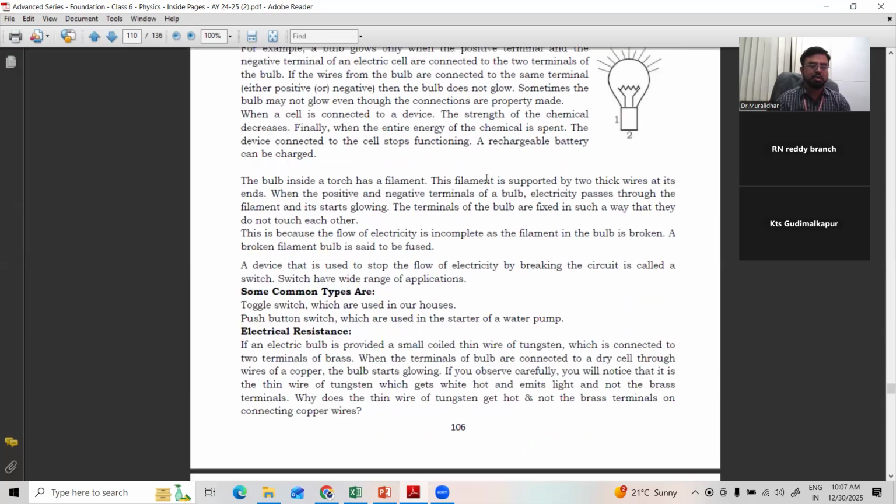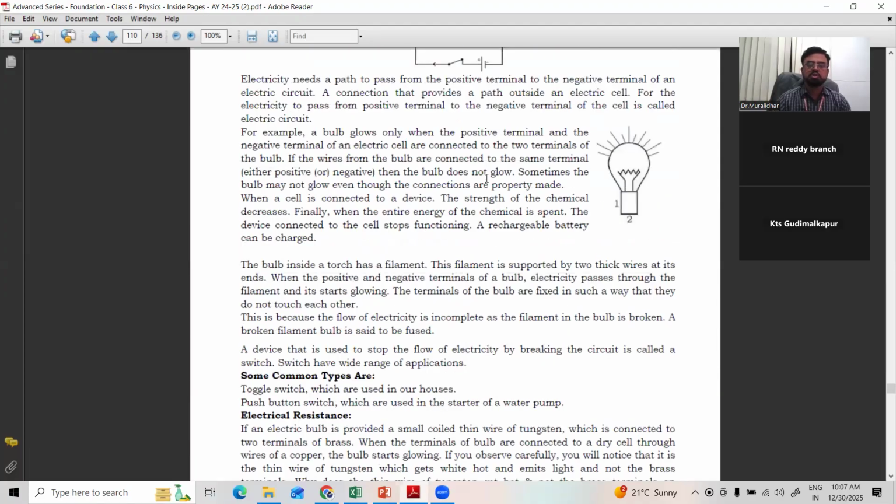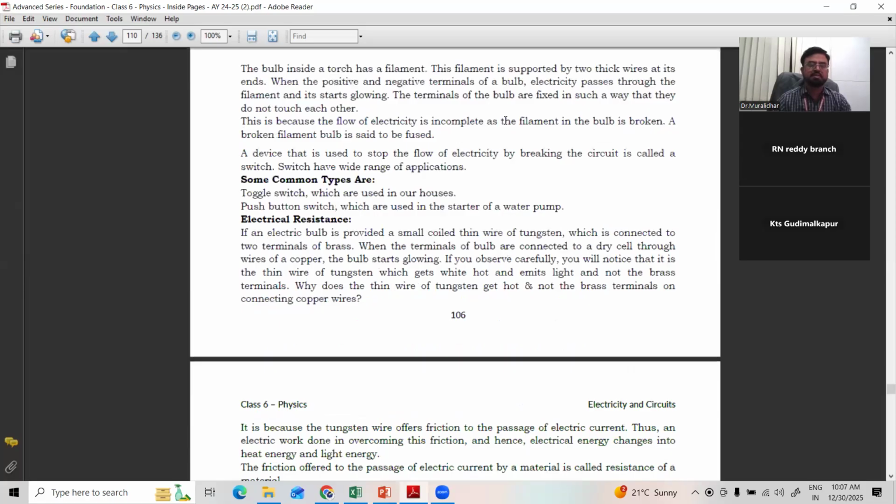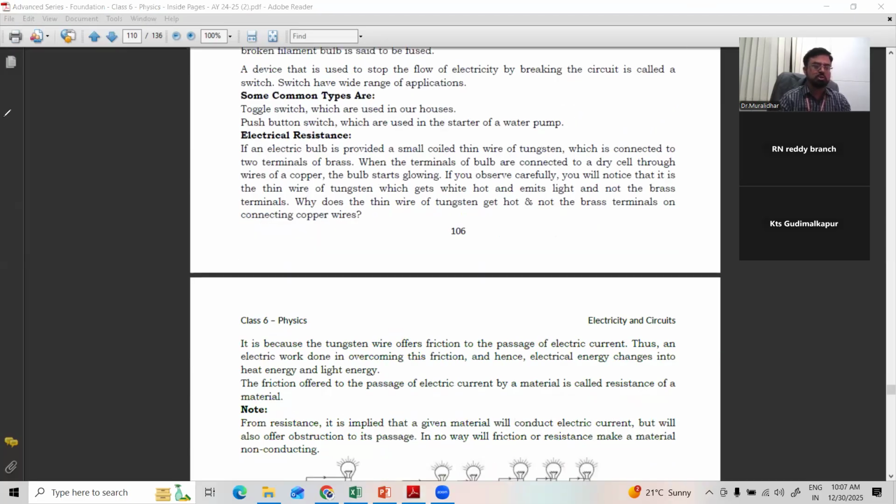Then we have seen the electric circuit. A circuit is represented by some symbols. For example, we have a source. What is the source here? Source is a cell, and more than one cell is called a battery. The longer line is positive, the shorter is negative. We connected the source here. Source is connected to, for example, a bulb. The symbol for bulb is this.